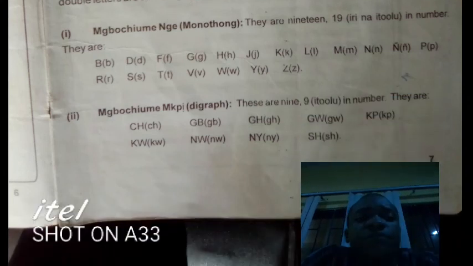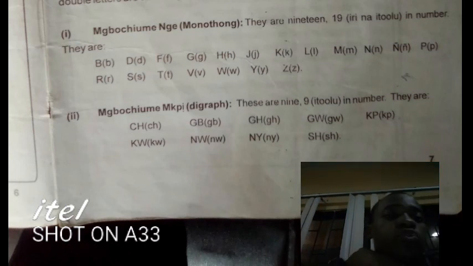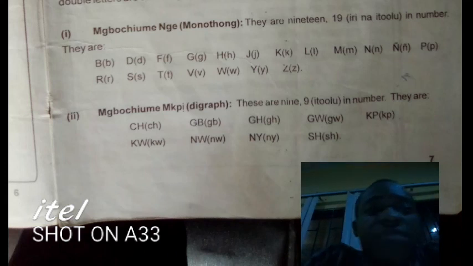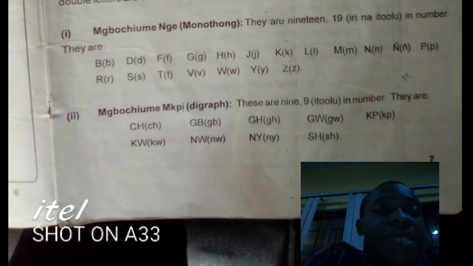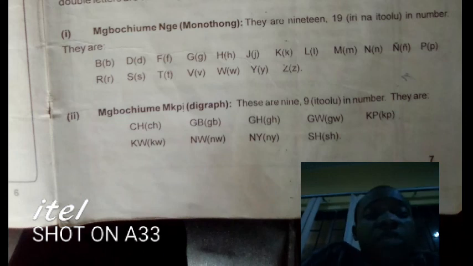We will now have Mgbochiume Mkpe, that is double consonant, or you can call them digraph. There are 9 in number, which is itolu. We have them there, and those ones in bracket are the small letter format of them.